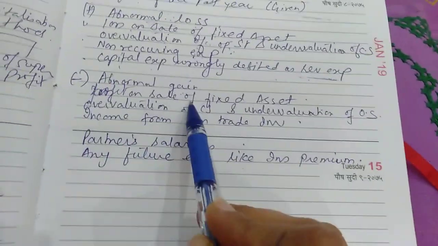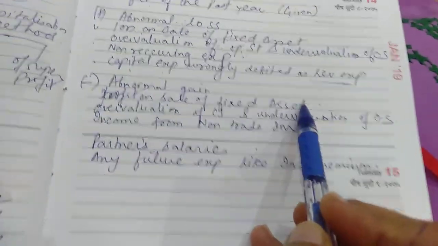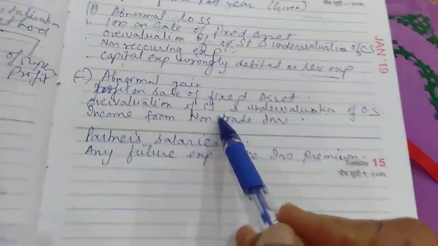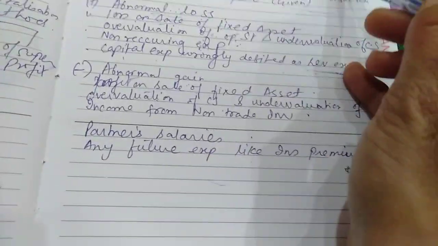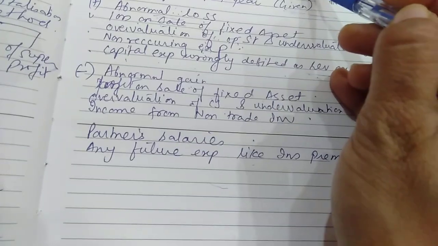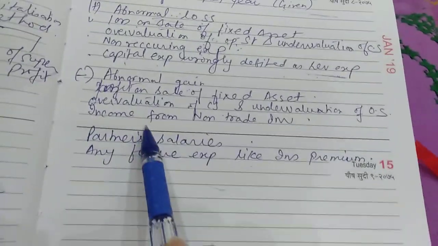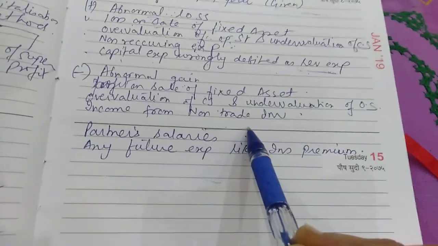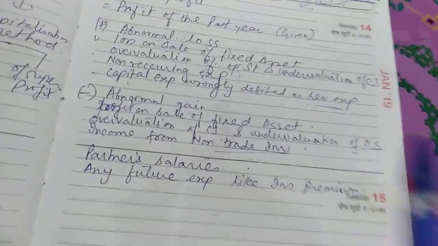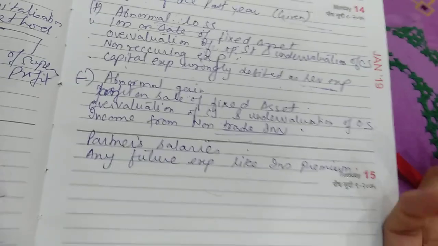If there is any profit on sale of fixed assets, you have to deduct it. Overvaluation of closing stock, you have to do the same thing. If closing stock is more, it means profit will be more. They are abnormal profits, you have to deduct them. Income from non-trade investments, see, they are of non-recurring nature. So income from non-trade investments, you have to deduct.